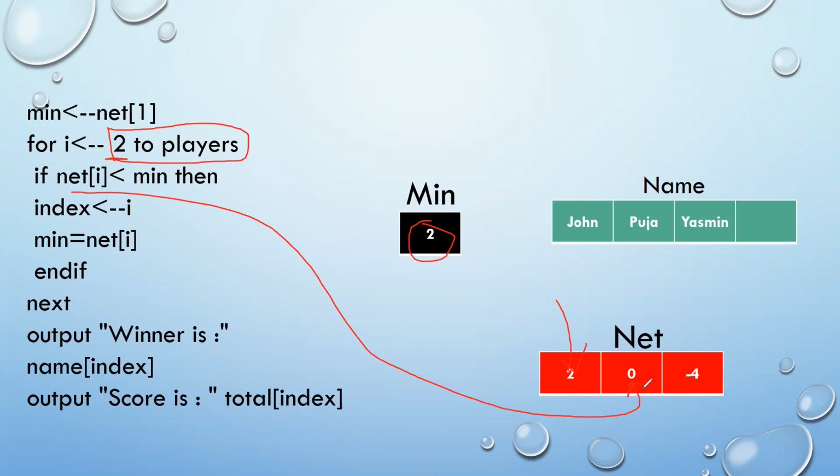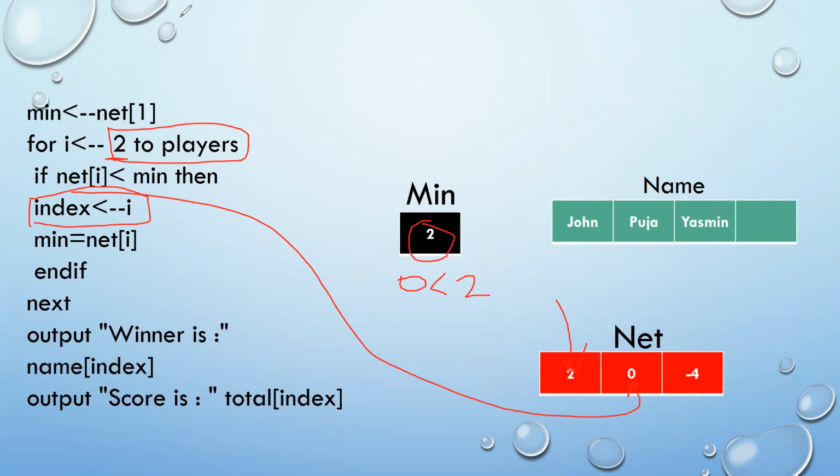So if the value in net is less than the value in minimum, which in this case it is because 0 is less than 2, then I'm trying to find out the index position. Why I'm trying to find out the index position is because the index position will tell me which player is the winner. That means the position of the winner is located at which place inside the array name.